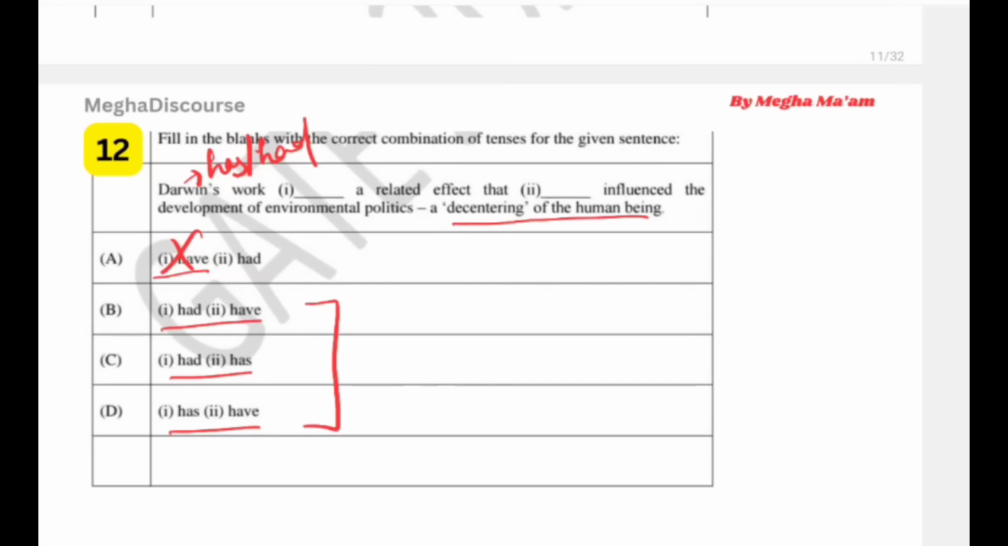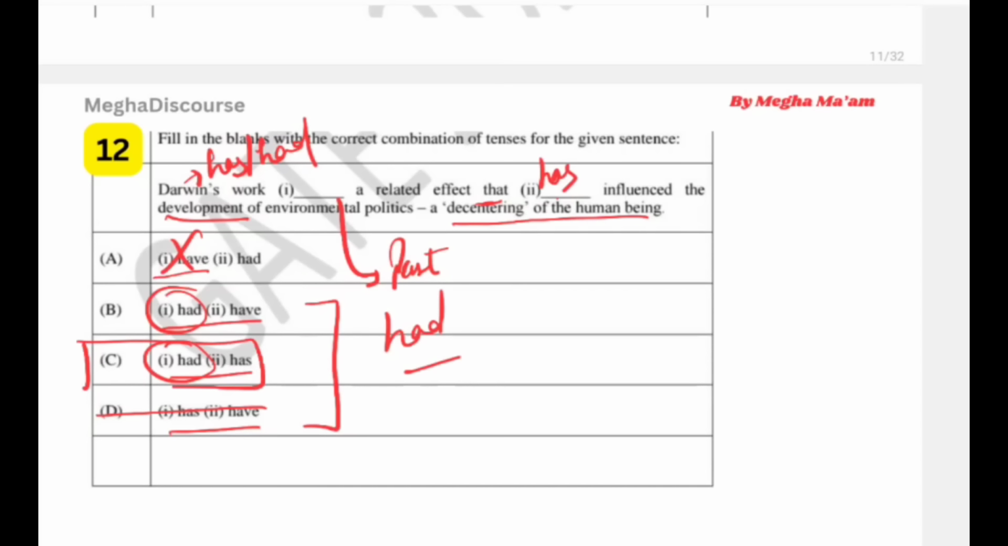Now Darwin's work is historical work. It means this will carry past because it is past related work. So here we have had. Okay, it means option C or option B are rejected. Dash influence the development of environment. Now development is in a positive sense, that is, today it is in development. Today it helps to develop the countries. Today it is helping to develop the environmental policies. So it means it should be present tense because the effect has, not have. Effects have. So we have the answer has and have. That is option C. Simple one.